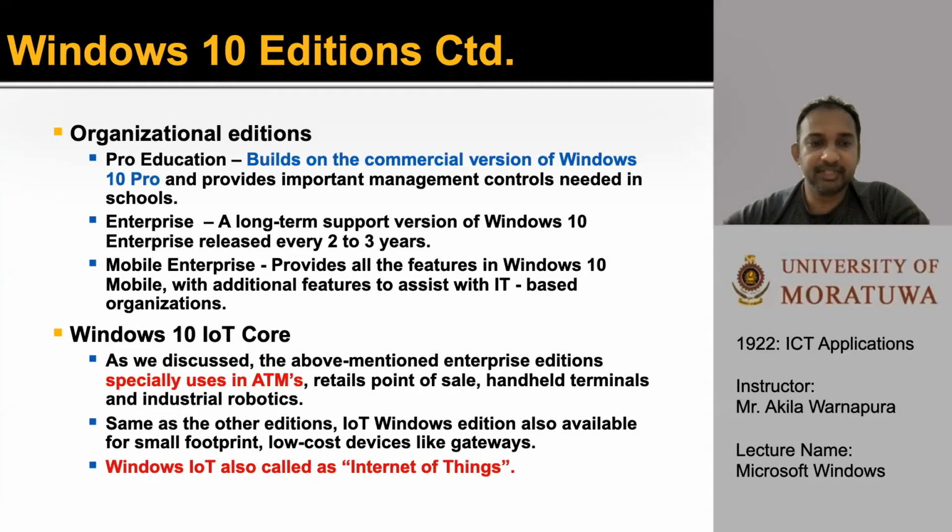Next one is Windows 10 IoT Core. As we discussed, the above-mentioned Enterprise Editions are specially used in ATMs, retail points of sale, handheld terminals, and industrial robotics. Same as the other editions, the IoT Windows Edition is also available for small footprint, low-cost devices like gateways. Windows IoT is also called the Internet of Things.